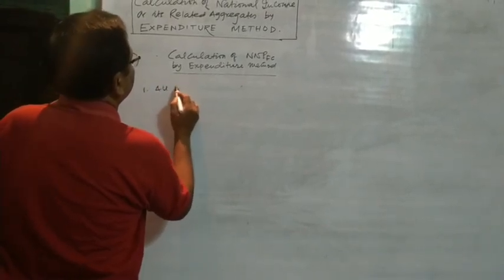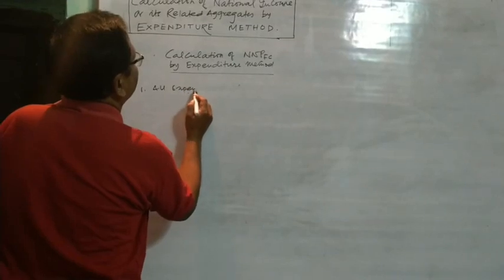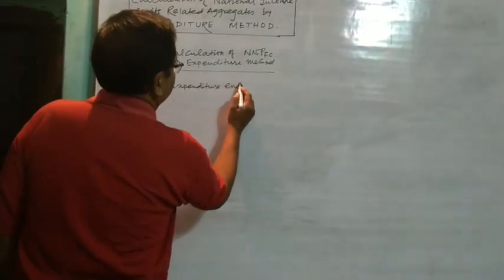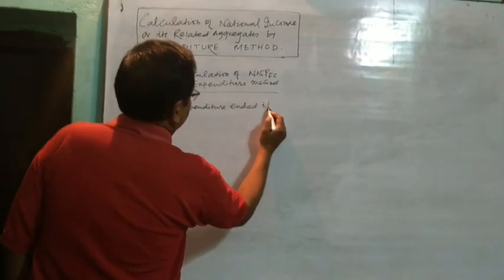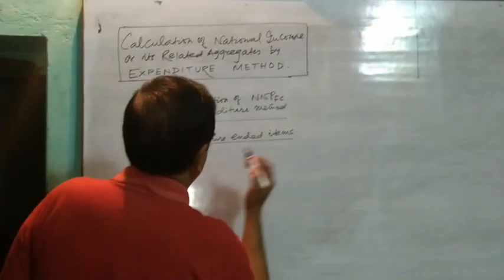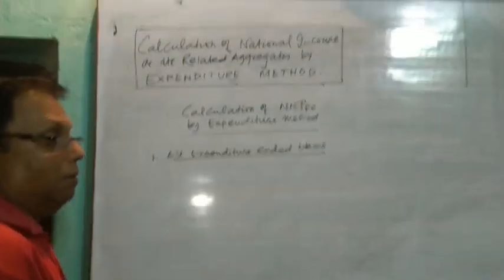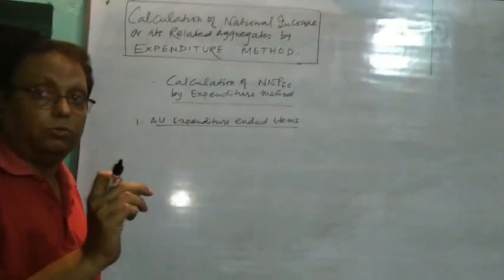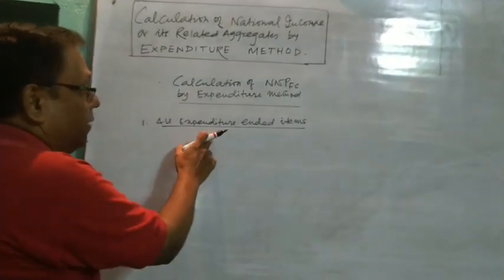All expenditure ended items. It means all those words which end with expenditure.